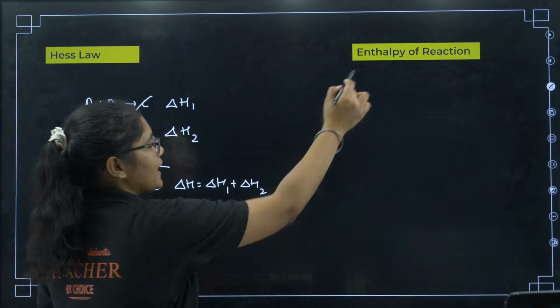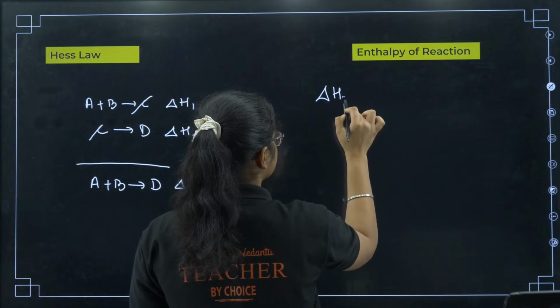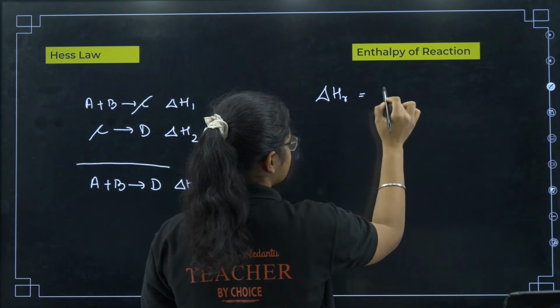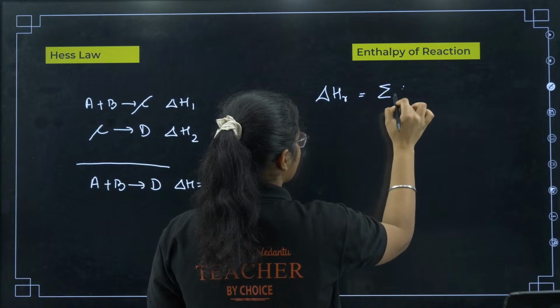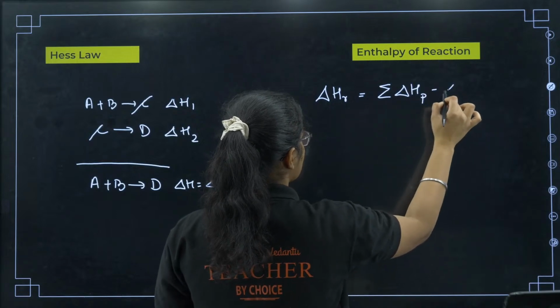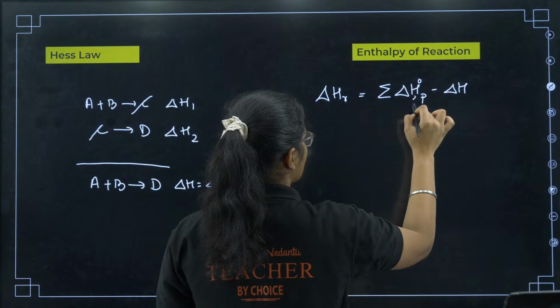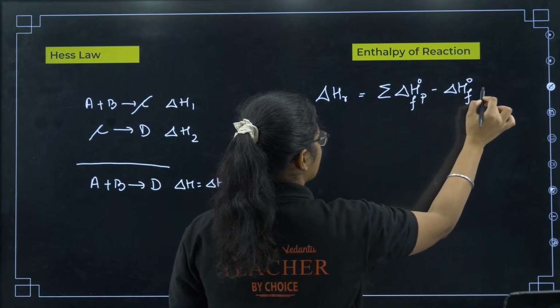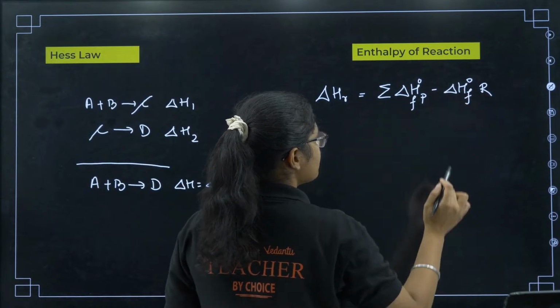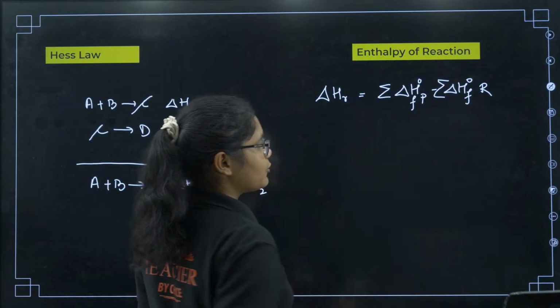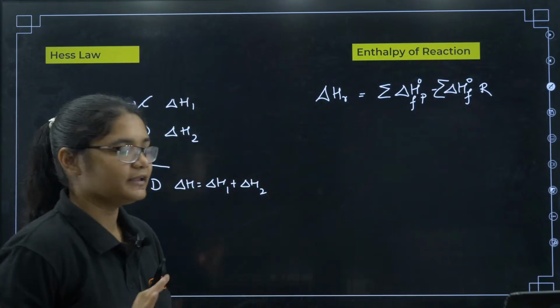How to calculate the enthalpy of a reaction? Enthalpy of a reaction is equal to total enthalpy of formation of products minus total enthalpy of formation of reactants.